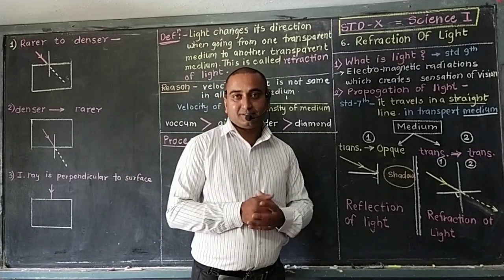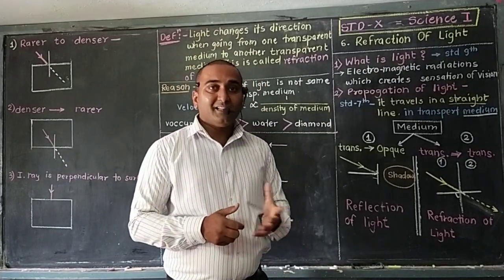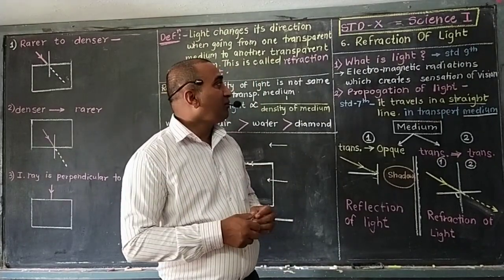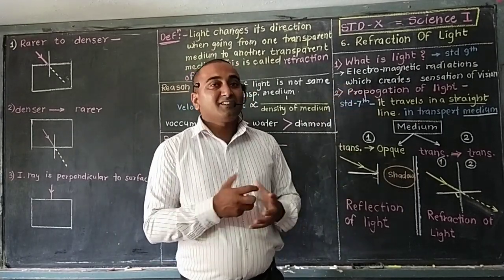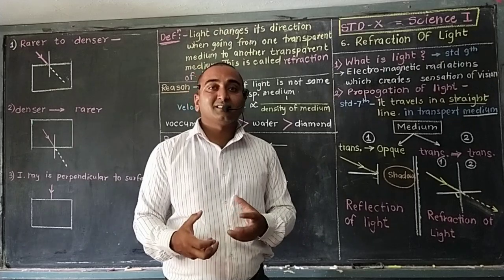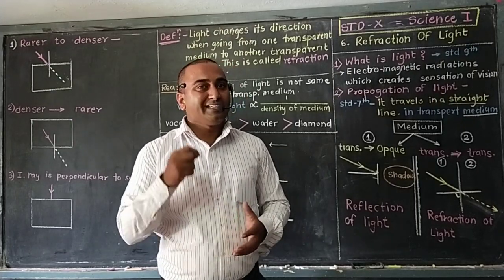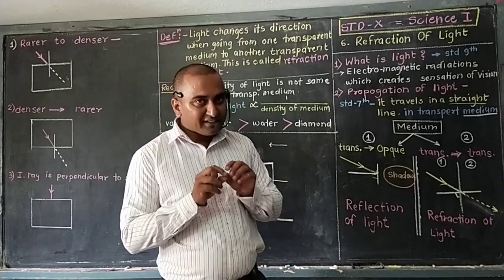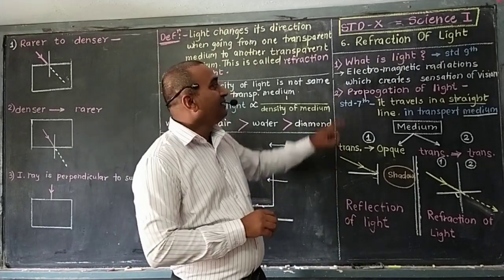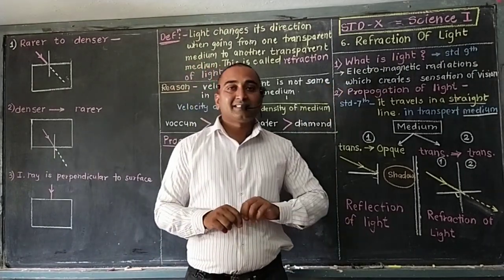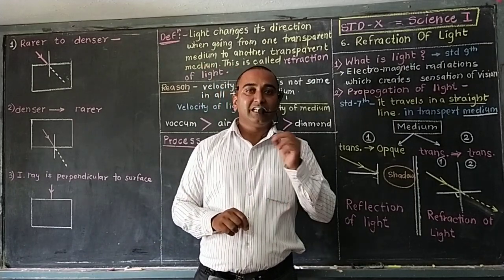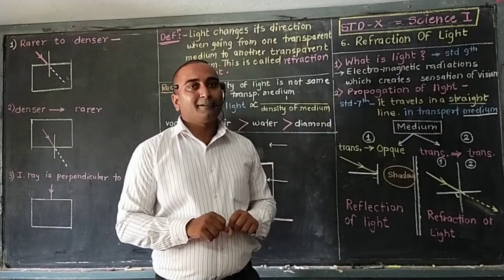electromagnetic radiations. Yes, light is energy. It is in the form of electromagnetic radiations. What is the work of this light? It creates a sensation of vision in our eyes. And so, what is light? Once again, make it clear. Electromagnetic radiations which create the sensation of vision in our eyes, that is called light.